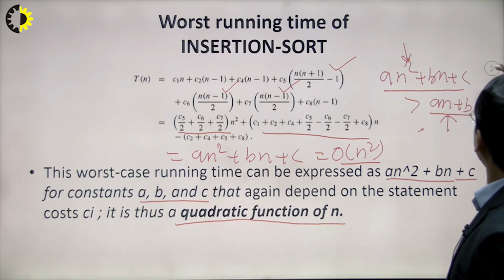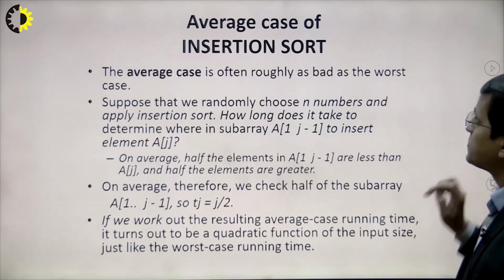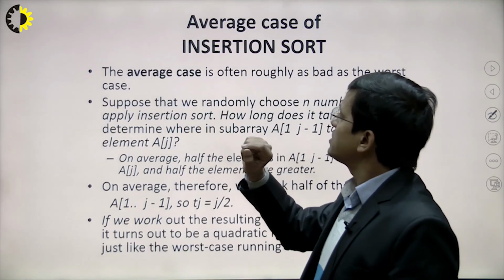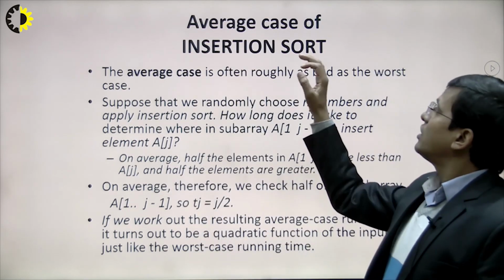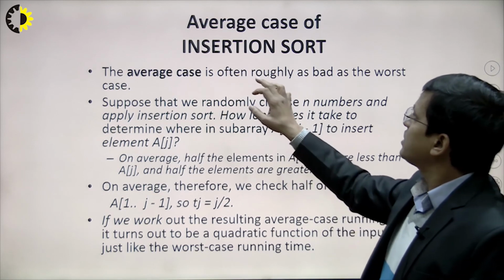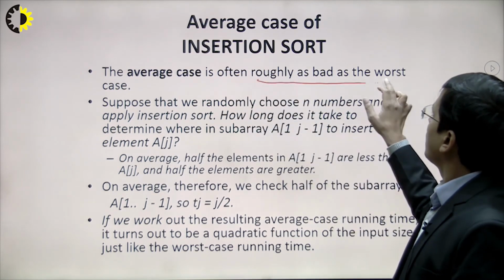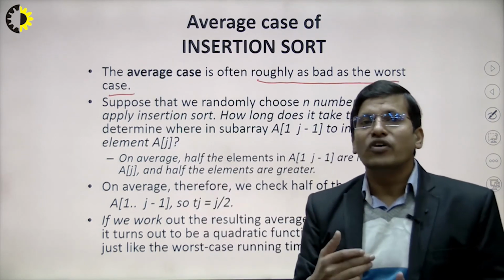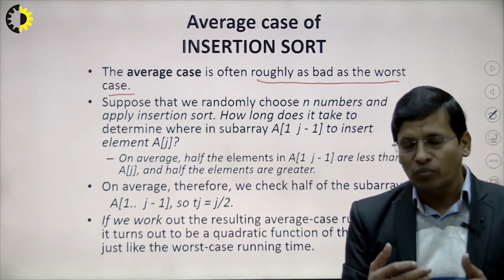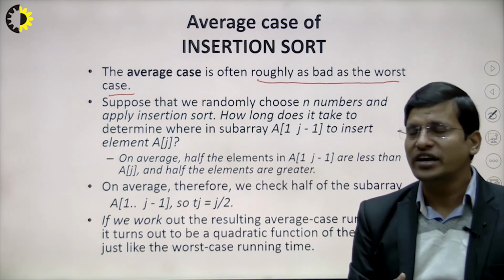Now we will see the average case. So what is the condition for the average case, right? In the average case, we are often roughly as bad as the worst case. Basically, in the average case we are trying to find out how bad it is as compared to the worst case also, right?